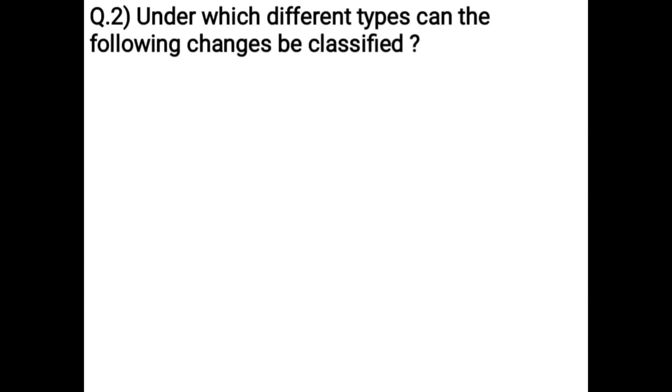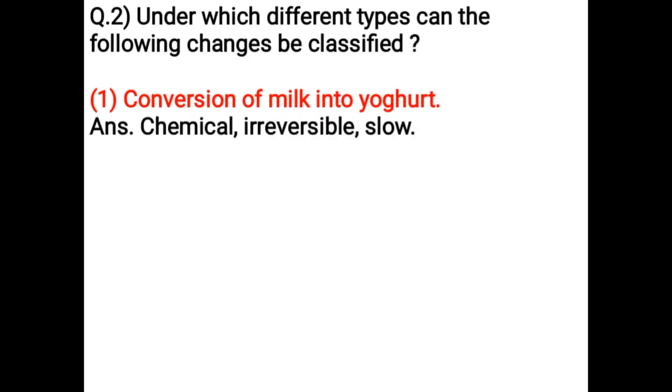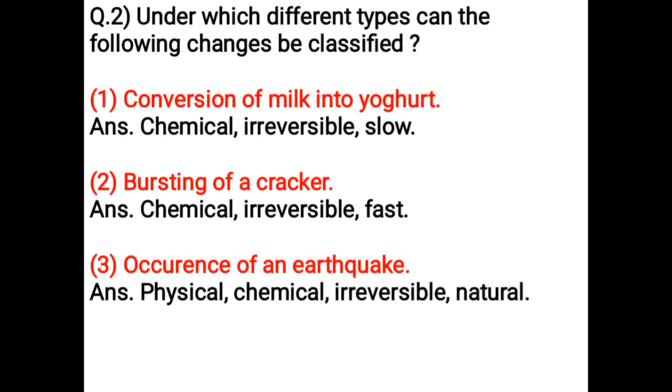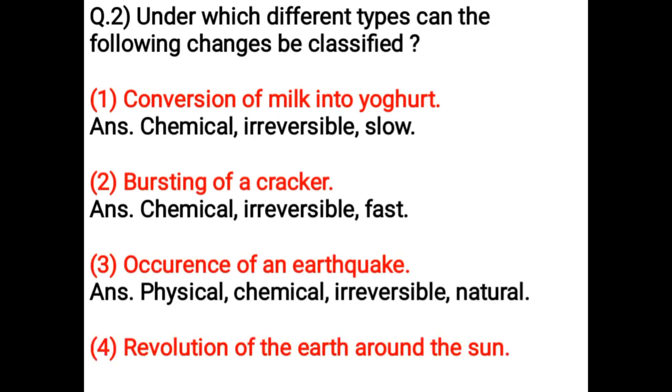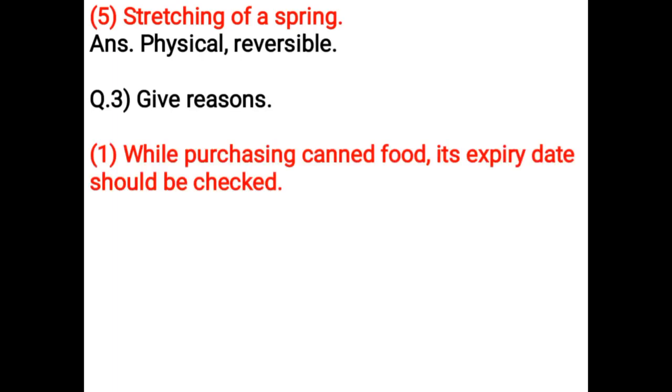Under which different types can the following changes be classified? Conversion of milk into yogurt: chemical, irreversible, slow. Bursting of a cracker: chemical, irreversible, fast. Occurrence of an earthquake: physical, chemical, irreversible, natural. Revolution of the earth around the sun: periodic, slow, natural. Stretching of a spring: physical, reversible.